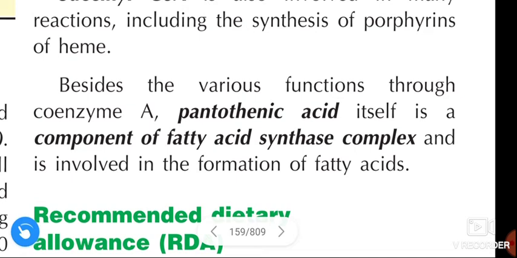In upcoming videos, we will cover the biochemical functions of folic acid, which is B9, and B12, and then the deficiency symptoms of each vitamin, covering A, C, D, E, and the B complex: B1, B2, B3, B6, B7, B9, and B12.